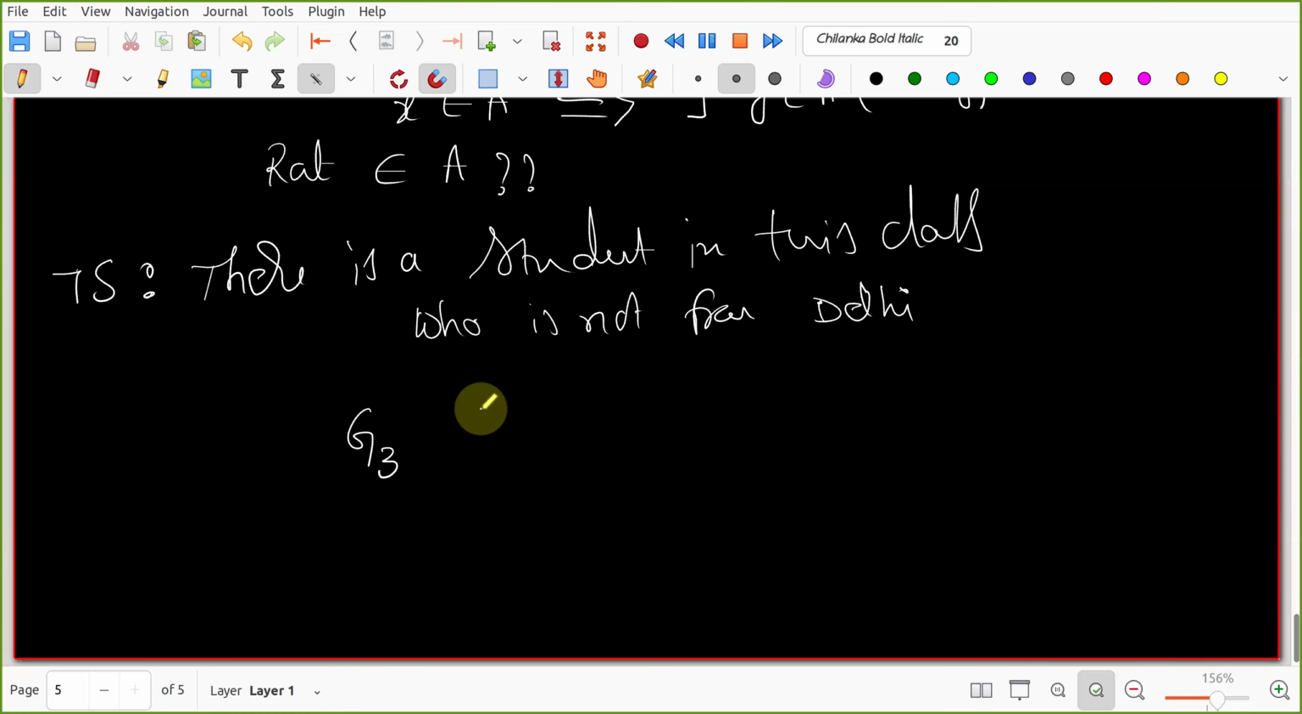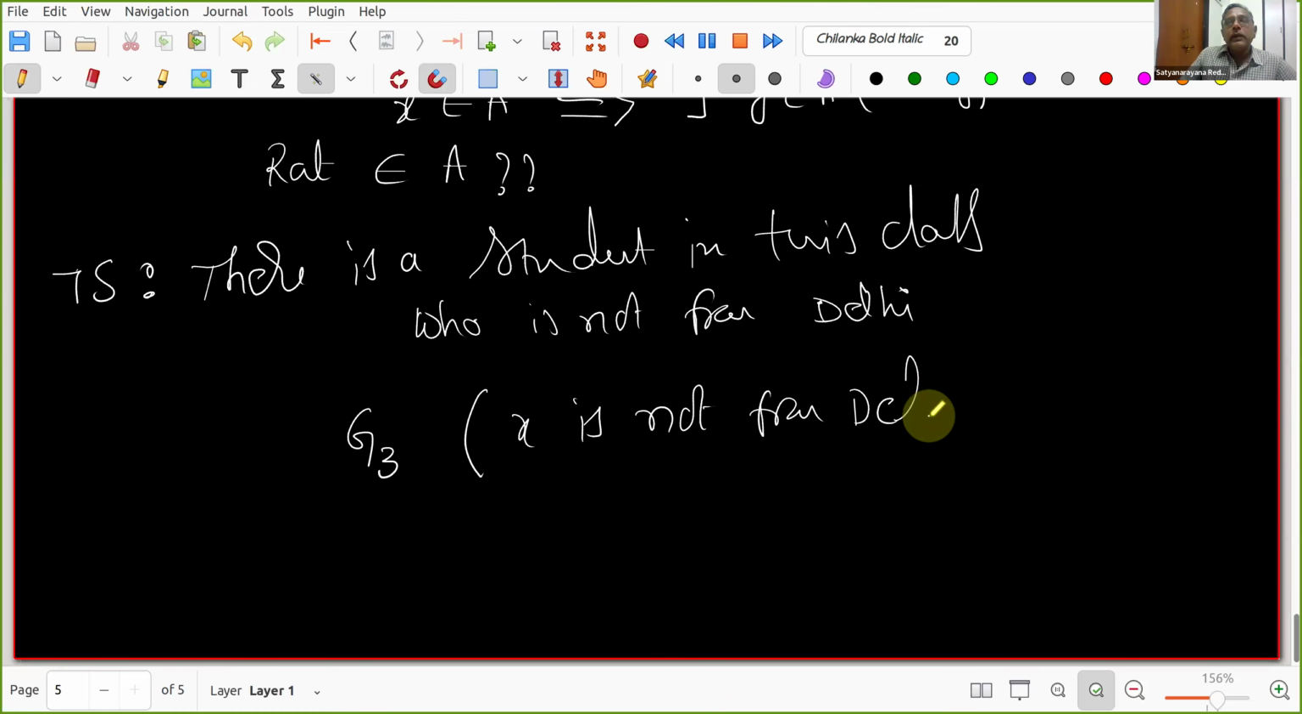So what is the property? I take X belonging to G3, and X is not from Delhi. But what is the quantifier I have to write here? There exists an X belonging to G3 such that X is not from Delhi. So this is the negation, and this is the mathematical version of my statement, right?